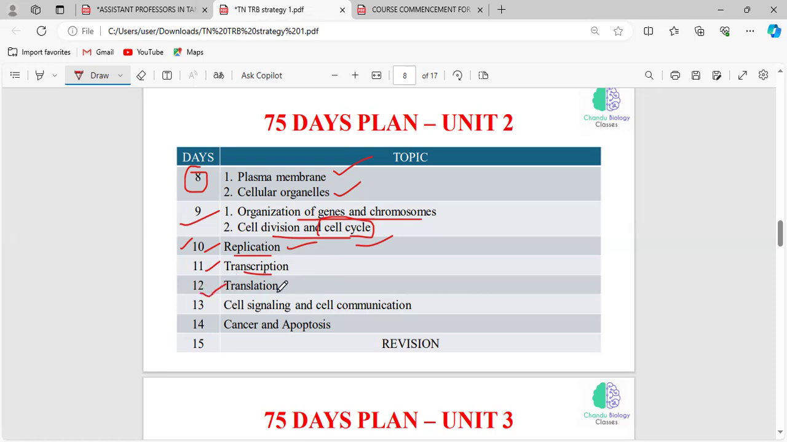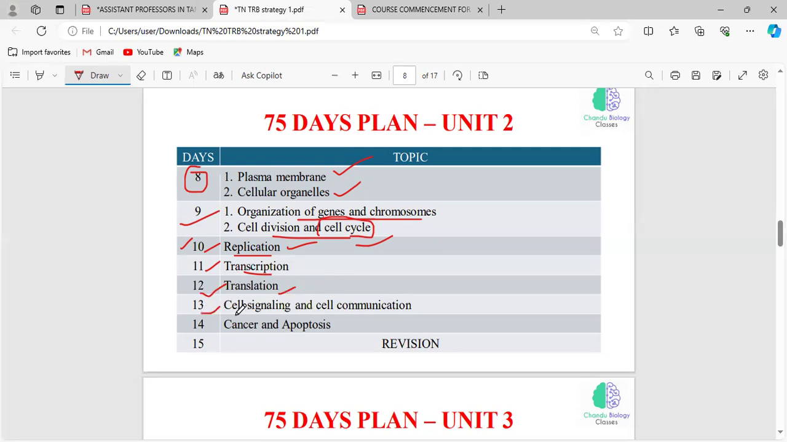And on day 12, you have to read about translation, that is, RNA is converted into a protein. And what is translation? What are all the enzymes involved in translation? What is the area where this particular translation is going to happen? And what is post-translation modification? What is tRNA processing? So all these will come under translation. This you have to read on day 12.